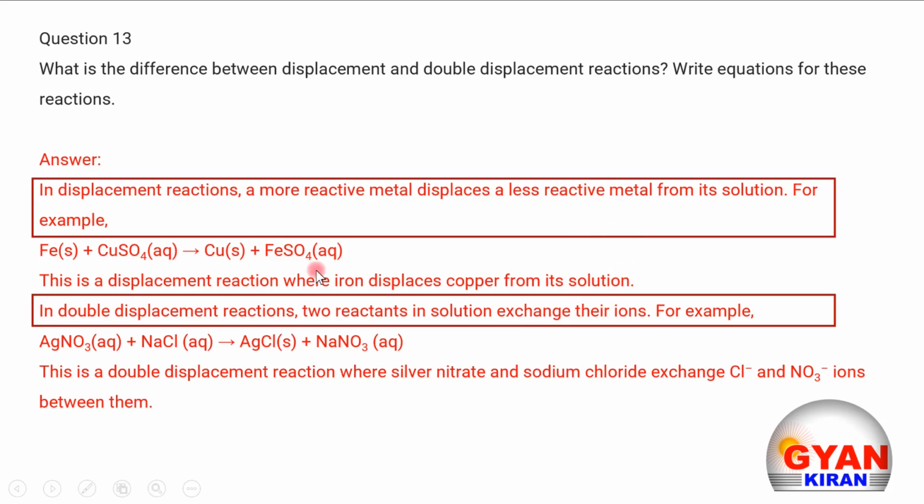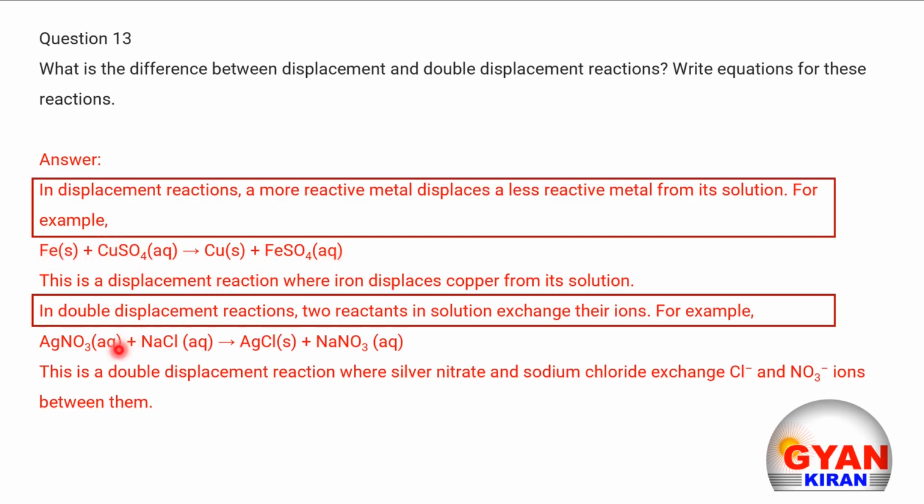If we consider the examples here, iron is a more reactive metal and copper sulfate is the less reactive. In this displacement reaction, copper is displaced by the iron, and the reaction is Fe reacts with CuSO4 aqueous solution and the products are copper and FeSO4. The highly reactive metal iron displaces copper in this reaction.